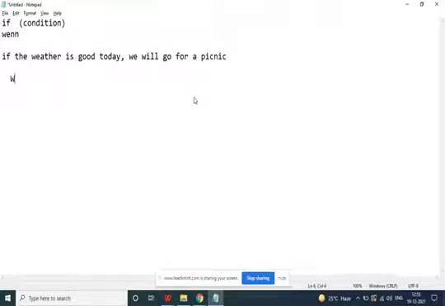So "wenn" is the condition: "Wenn das Wetter heute gut ist, comma, machen wir einen Ausflug." When "wenn" comes in the beginning, it is just a mixture of both conditions.